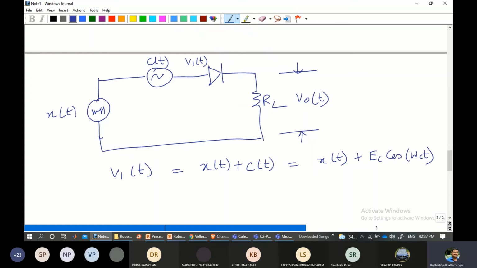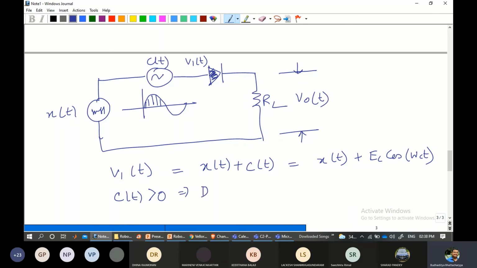Now the advantage of the diode in this case, how it works, is that when c(t) is positive, that means you have a sinusoid. Just understand this: it's a cos omega c t wave, right? When the positive half of the carrier wave comes in, the diode here will act in a forward biasing condition.